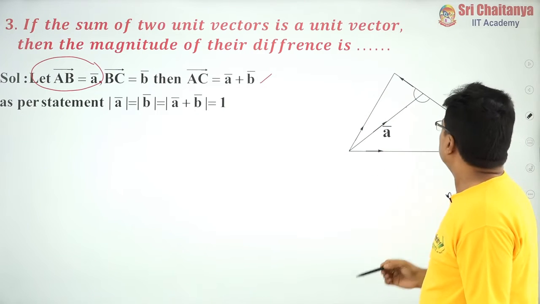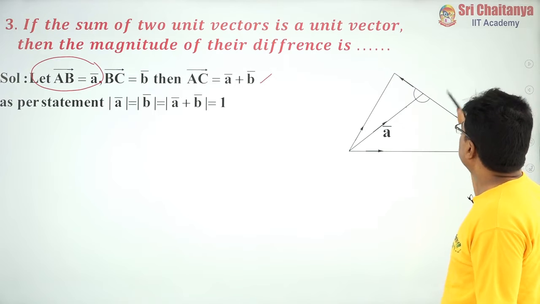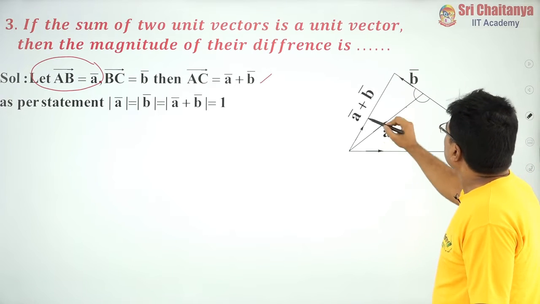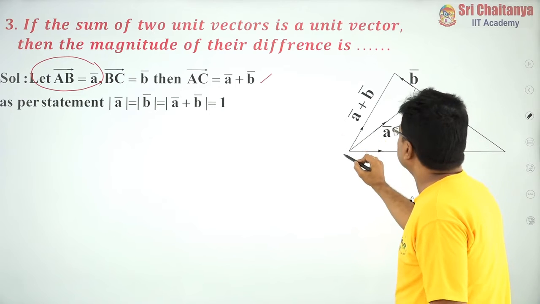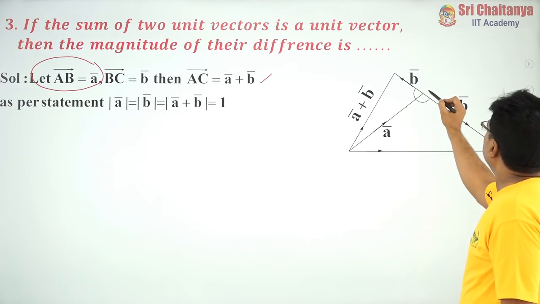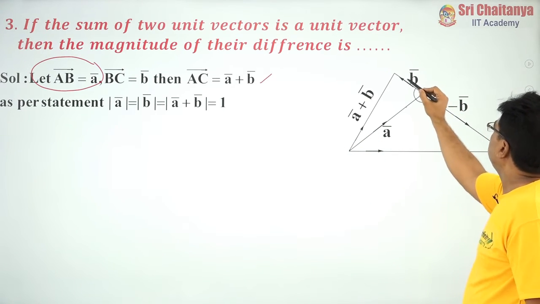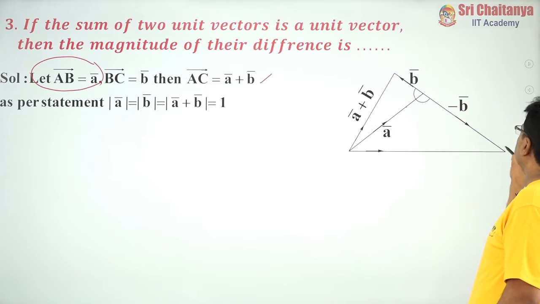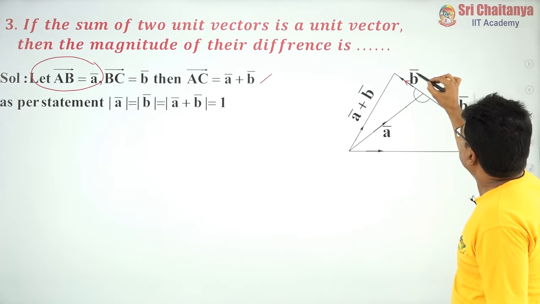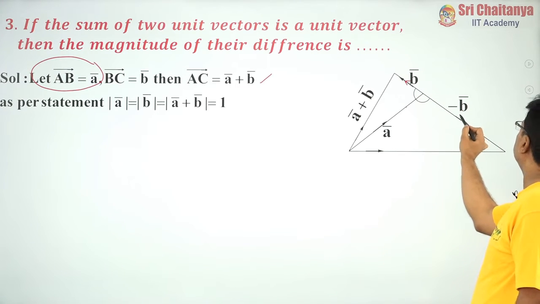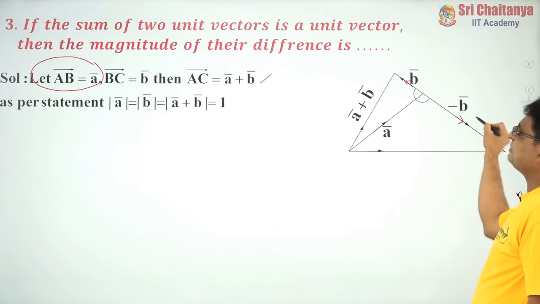Okay. So, say for example, this is my A bar, and this is my B bar. Automatically this is A bar plus B bar. If this is B bar, see the direction, then the reverse direction vector is minus B bar. In the opposite direction, minus B bar comes.